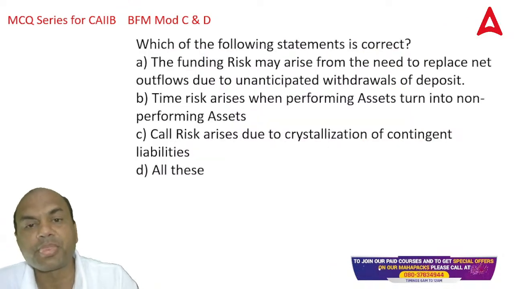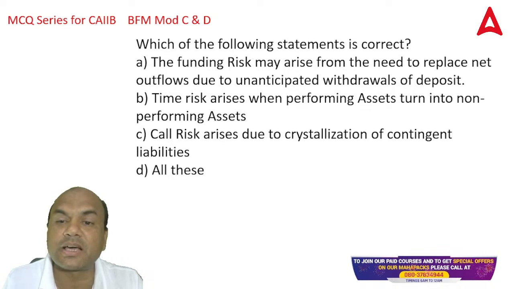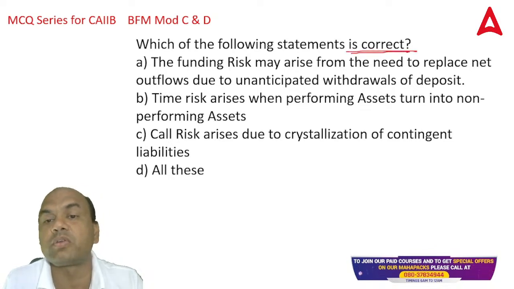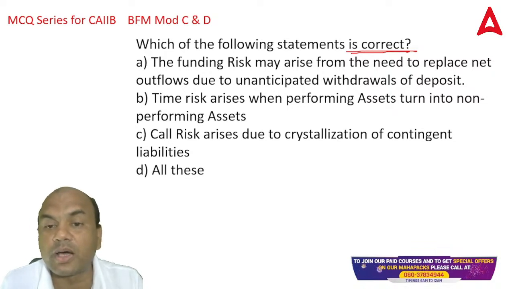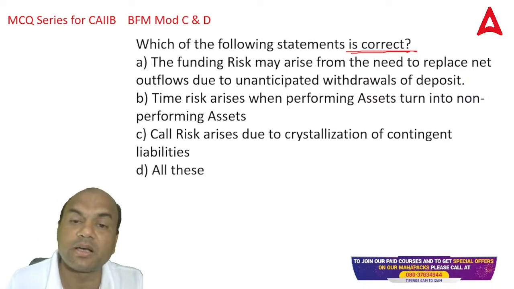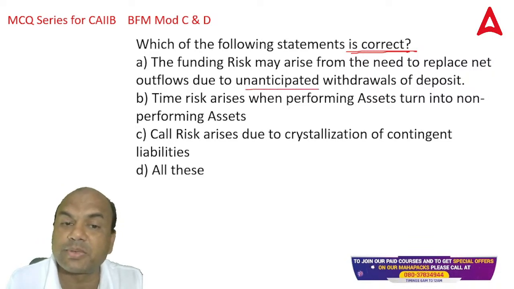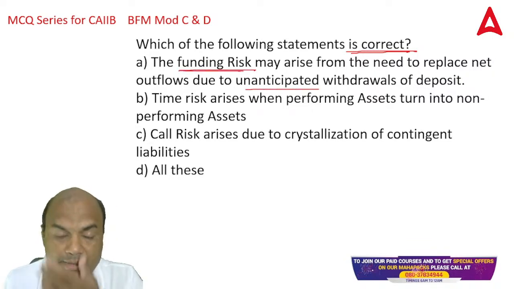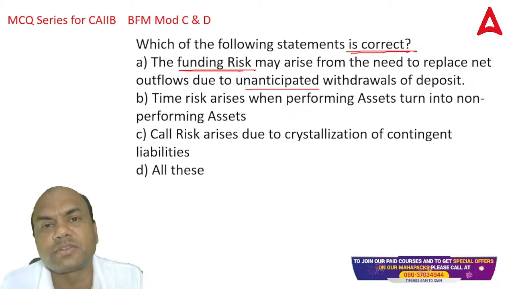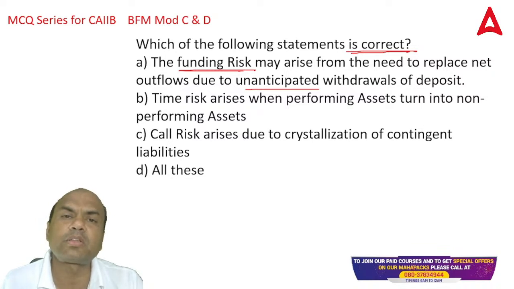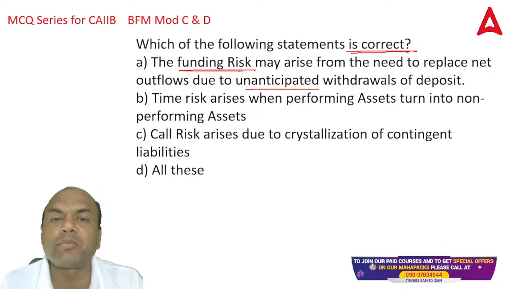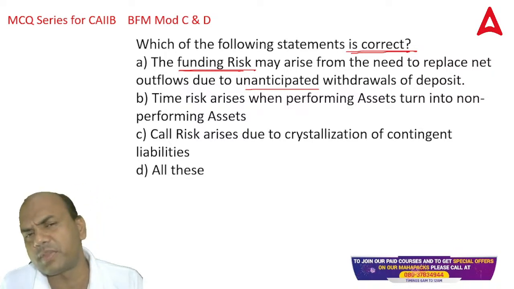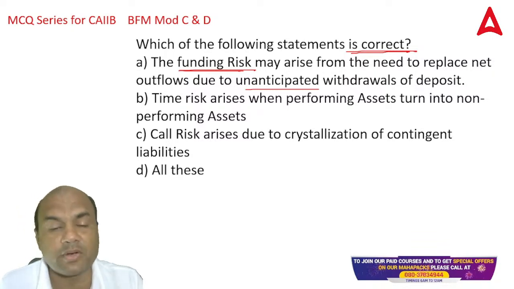Okay. Which of the following statements is correct? Always check the question. What do they want? Correct or not correct? Okay. The funding risk may arise from the need to replace the net outflows due to unanticipated withdrawals of deposit. Unanticipated. Funding risk means I may not have the regular funds which are required for my regular payments. Why? Because of unanticipated withdrawals. All the customers of the branch come for withdrawal of money. All of them. So that is unanticipated withdrawal.